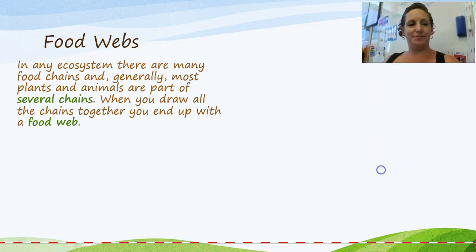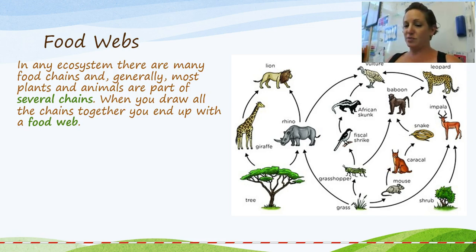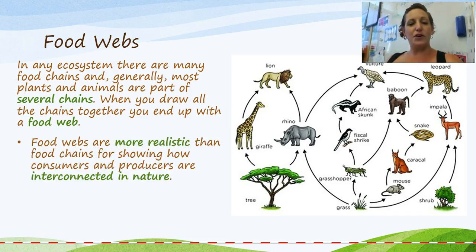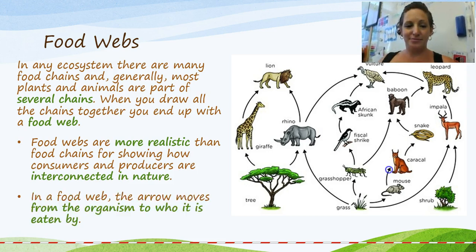Food webs. In an ecosystem, there are many food chains, and generally most plants and animals are part of several chains. And when you draw all the chains together, you end up with a food web, like this one. Food webs are more realistic than food chains for showing how consumers and producers are interconnected in nature. In a food web, the arrow moves from the organism to who it is eaten by.